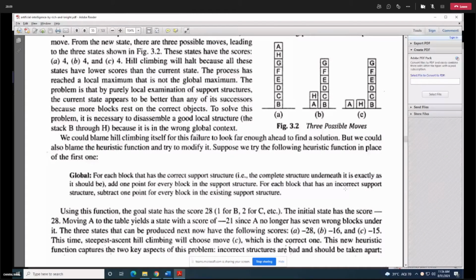Minus 3 for D, so that's minus 6. Minus 4 for E, so it's minus 10. Minus 5 for F, so it's minus 15, and minus 6 for G, so shouldn't it be minus 21? Add for A. Add for A, add 1, right?